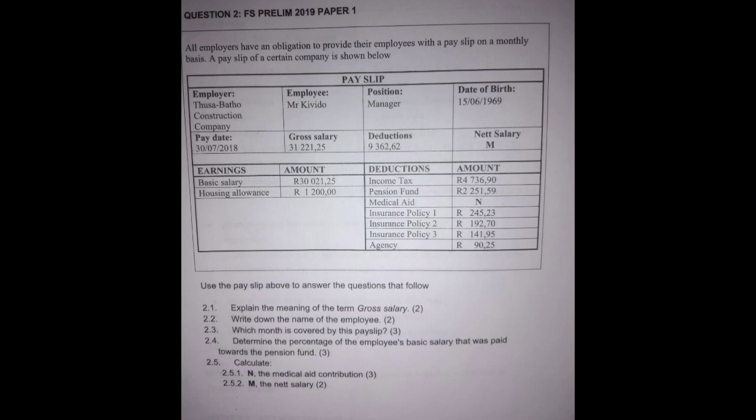Then housing allowance. The housing allowance amount is 1,200. Then we look at the deductions and their amounts. The deduction of income tax is 4,736 rand, 90 cents. And then pension fund, it's 2,251 rand, 59 cents. Medical aid we don't have, which is N. I'm sure they will ask us to calculate this N, the medical aid.